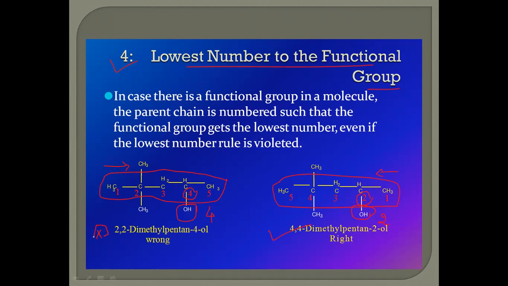These are the wrong ones for the selection of the numbering pattern for the particular selected carbon chain.